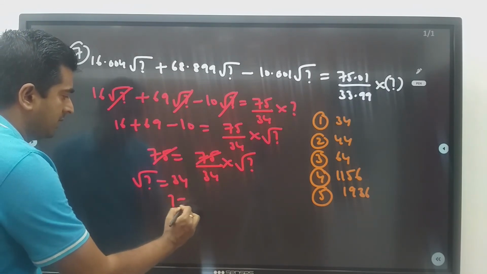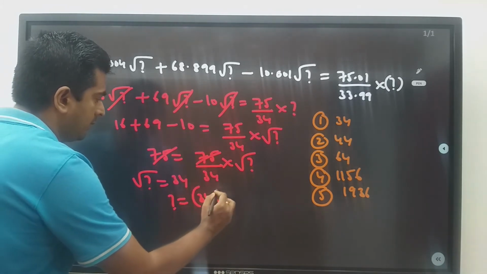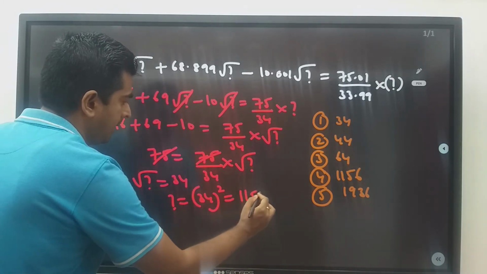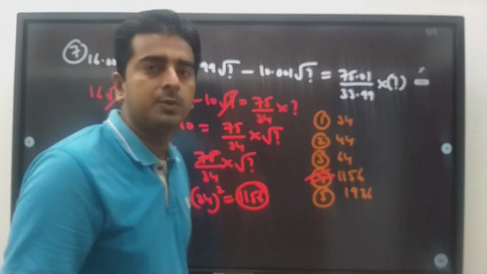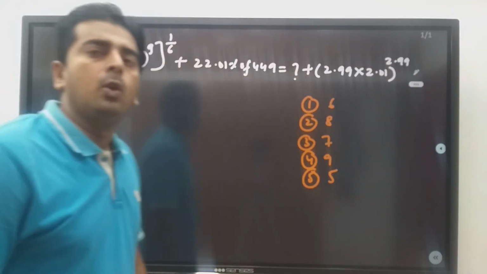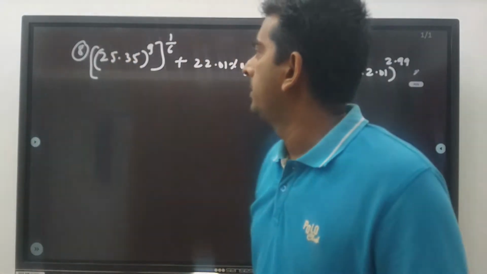What is the value of question mark? 34 square. What is 34 square? 1156, which is nothing but fourth option. So I hope you are clear with the previous question. Now we'll see the next one.